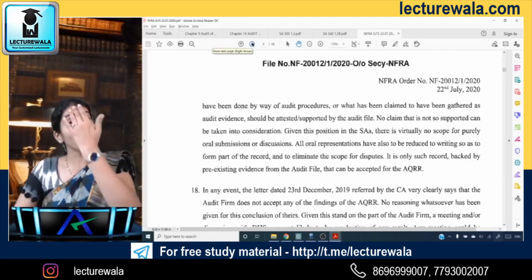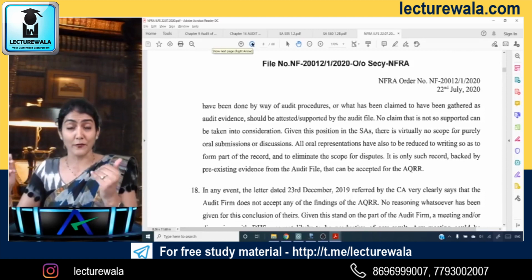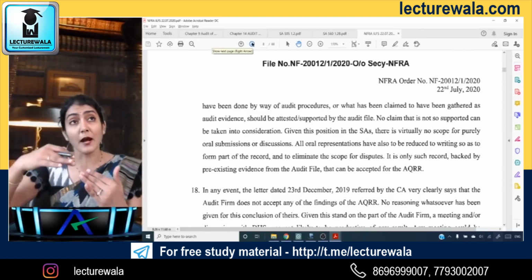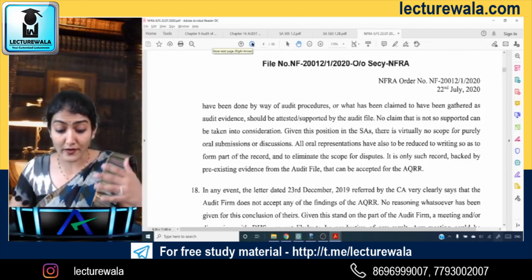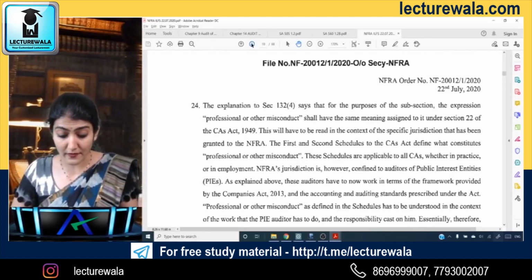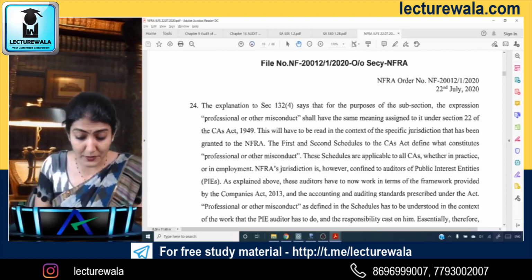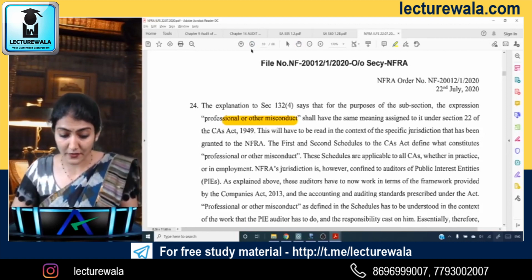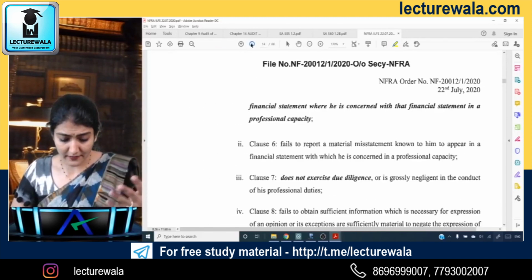Then they are also citing section 144, auditor not to render certain services. As per section 144, the statutory auditor cannot render certain services to the company, its holding company and subsidiary company. Here it seems some non-audit services were also provided by the auditor. Under section 132, the expression professional or other misconduct shall have the same meaning as under the Chartered Accountants Act. So they have given the details first, to begin with.